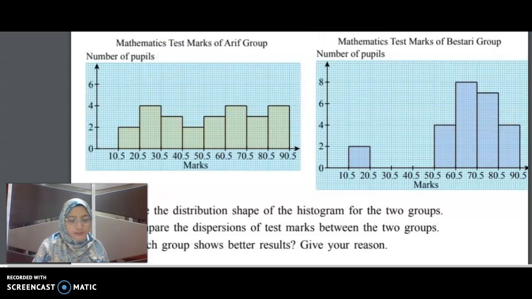The distribution shape of the marks of Arif group is almost uniform, whereas the marks of Bestari group is bell-shaped with extreme values.